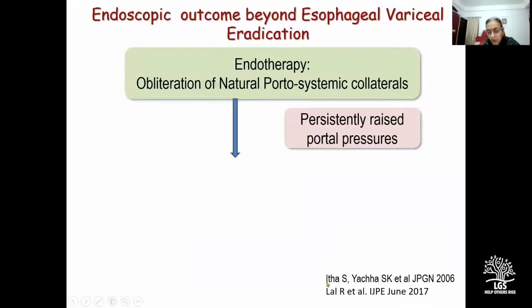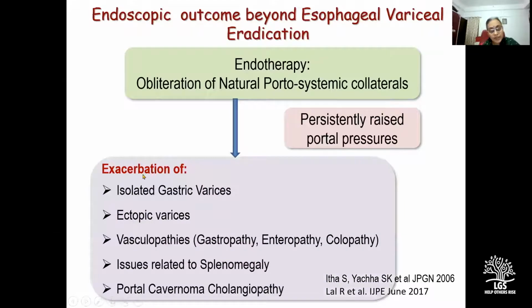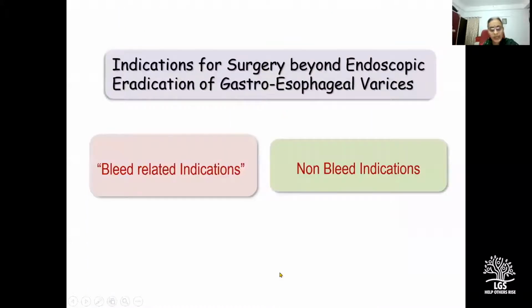And therefore, long-term studies following endoscopic eradication of varices from our institution have shown that endotherapy actually leads to exacerbation of isolated gastric varices, manifestation of ectopic varices, vasculopathies in the form of gastropathy, enteropathy, colopathy, issues related to splenomegaly, and portal cavernoma cholangiopathy. So indications for surgery in the endotherapy era, we can classify as bleed-related indications and non-bleed indications.